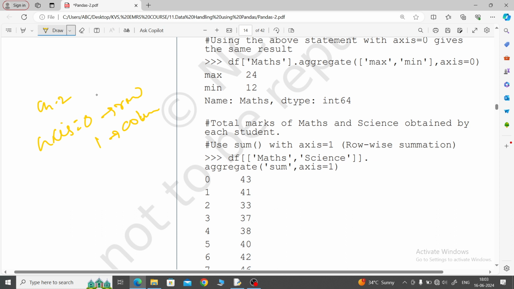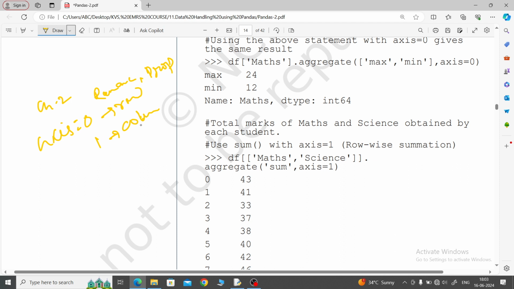This is for rename functions, then drop functions: rename, drop. These two functions we are using axis equal to 0 and 1, and whenever we want to access the data, that axis is also what you will use.